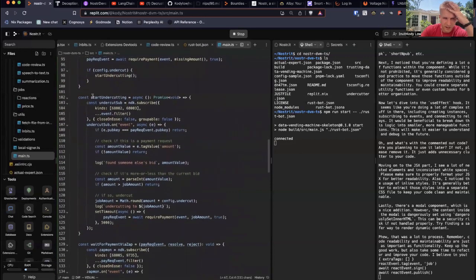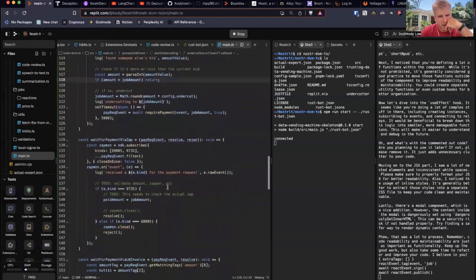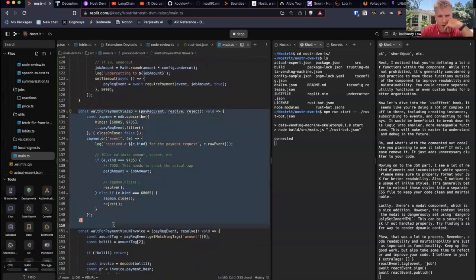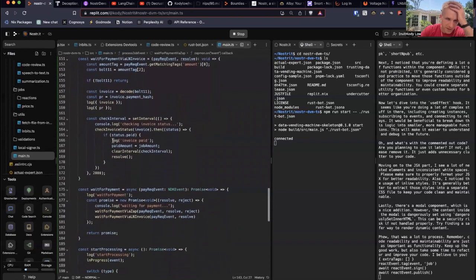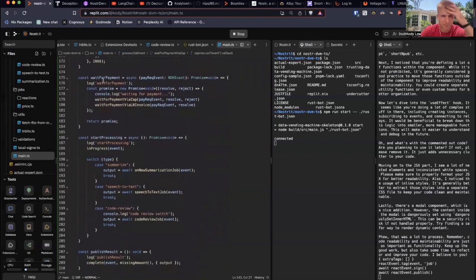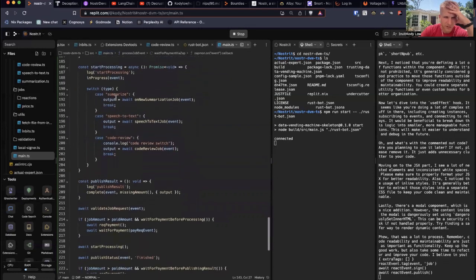Then the undercutting, we don't have to get into this, but this is basically some logic for if you wanted to chase down the prices, so that if somebody else is running a bot that's doing the same thing as yours, you can undercut them by like 95% or something, right? This is logic for if you want to wait for a payment. So you say, hey, I can willingly do this job for you, but I have to wait. I'm just going to wait until you pay me and then I'll start doing it. That's this logic. Same logic over here. That's for invoice, not for Zap. And then over here, wait for payment logic, start processing. So this is saying, okay, well now start doing this thing, right?